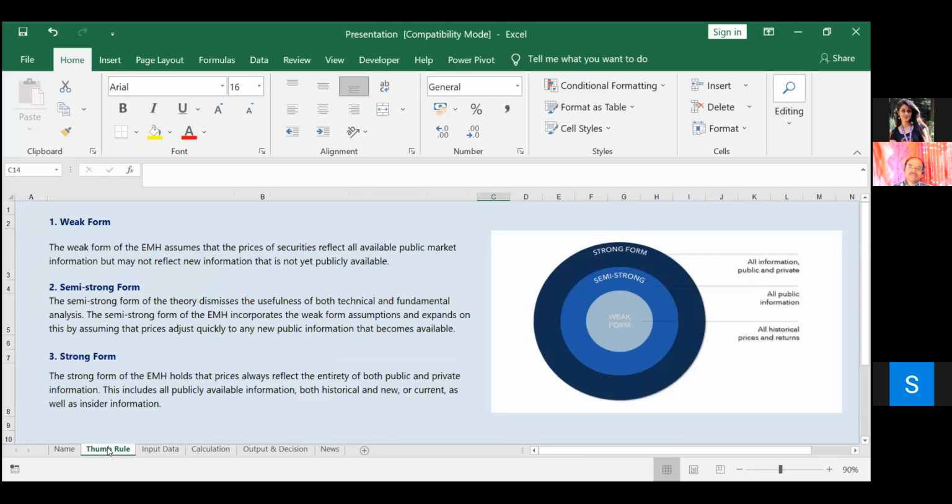There are mainly three forms of the efficient market hypothesis: weak form, semi-strong form, and strong form. In the weak form, it is assumed that the prices of securities reflect all past public information, and may not reflect new information. The semi-strong form assumes that prices adjust quickly to new public information when it becomes available. In the strong form, it is assumed that all information is reflected in the prices of the stocks, whether it is public, private, historical, new, current, etc.